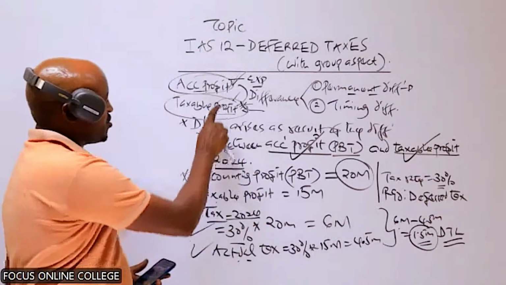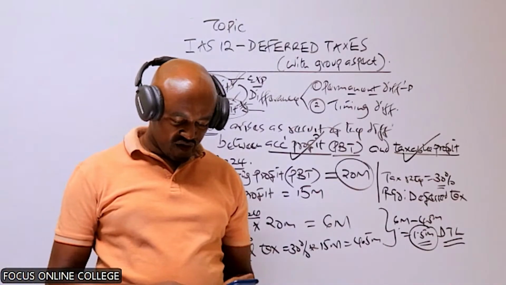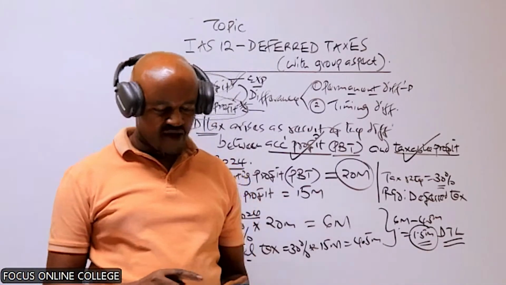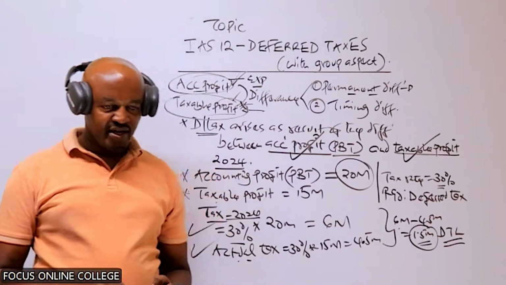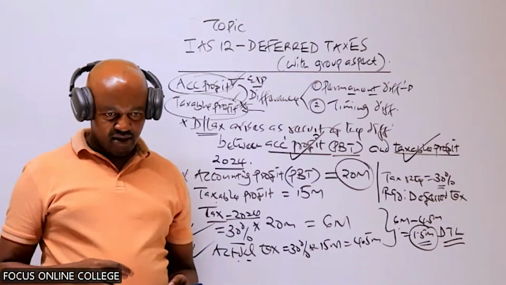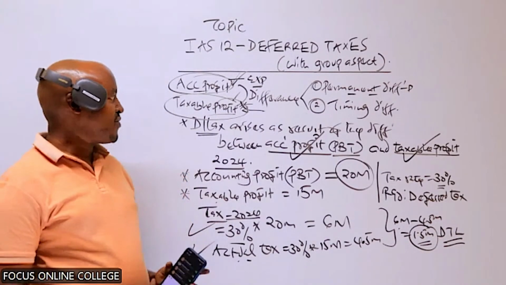Depreciation, we use it in computation of accounting profit, but we don't use it in the computation of taxable profit. Another good example, purchase of an asset. There is no way we use that one.